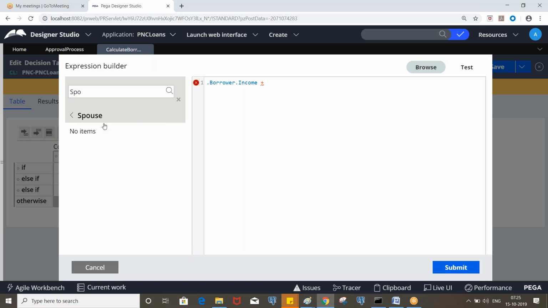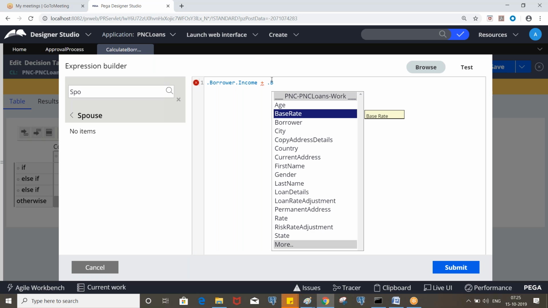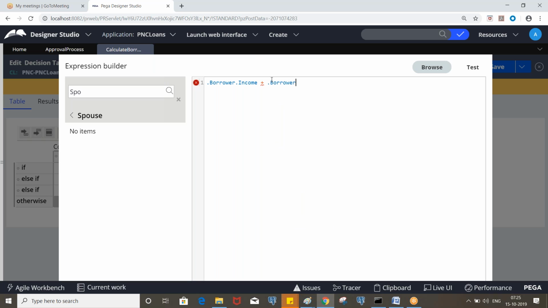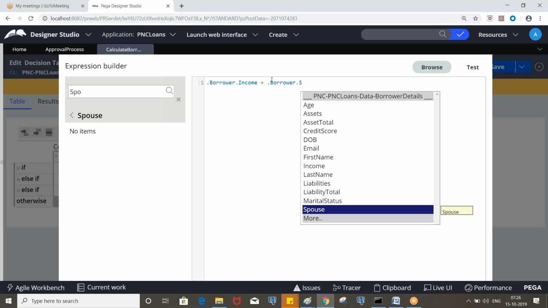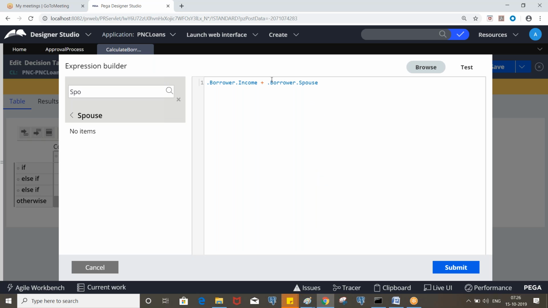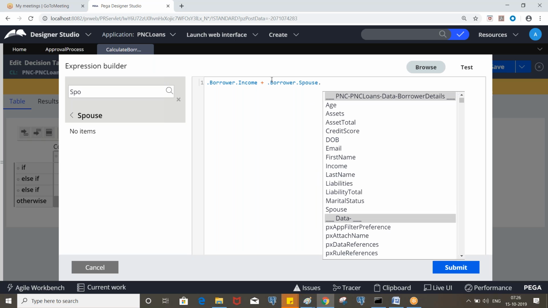We don't have any properties under the spouse, but still we can inherit from the parent class, that is borrower. So you can put it like this. Manually, you can also put borrower dot spouse dot income.